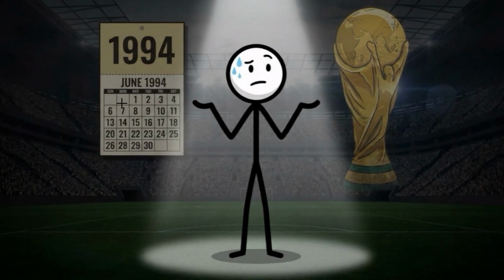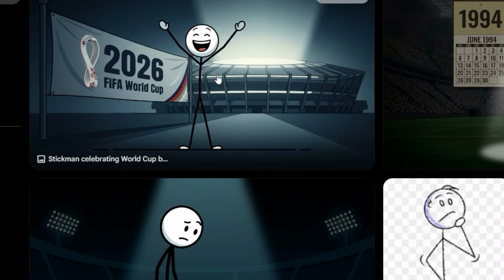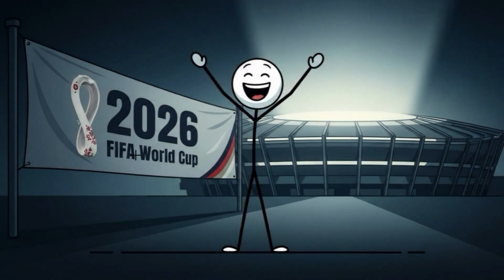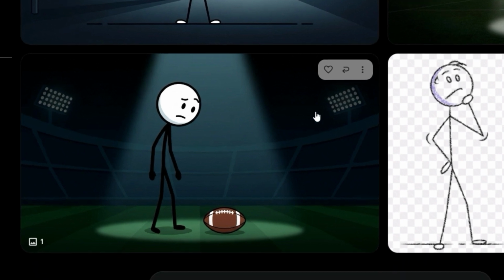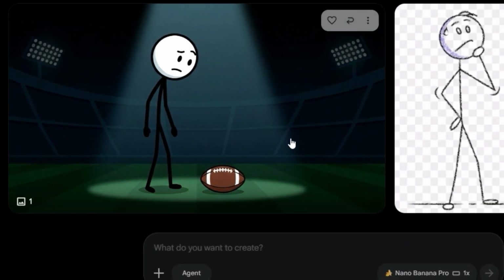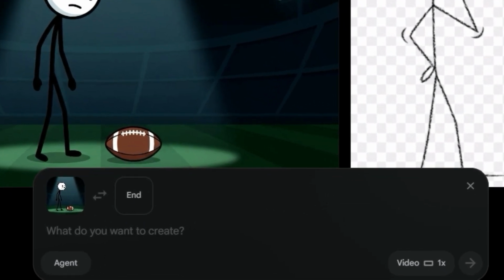Soon you'll have a complete set of custom visuals featuring your Stickman character in different football-related situations. The results can look incredibly professional, showing the character inside stadiums, historical football moments, and educational scenarios. After generating all your images, convert them into animated video clips. Inside Google Flow, select your image and click Animate.